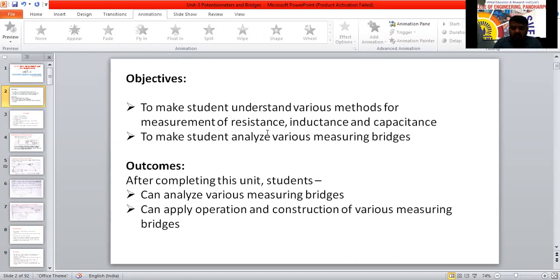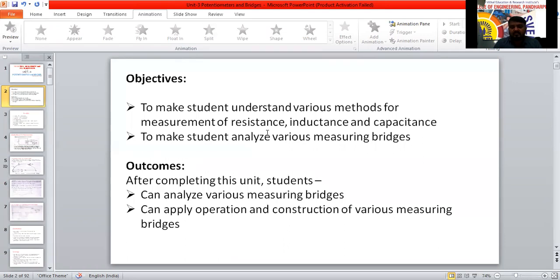And also it should make you analyze various measuring bridges. For resistance, which bridge are we going to use? To measure inductance, which bridge are we going to use? In inductance again, what are the different circuits, and who derived them? Like that, for capacitance, which bridge we have to use. Like that, it will make you analyze the measuring bridges.